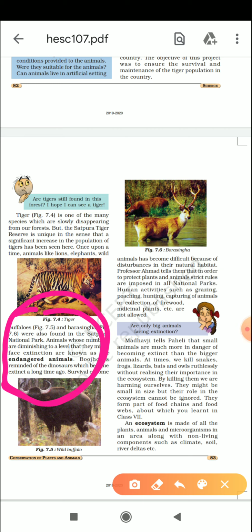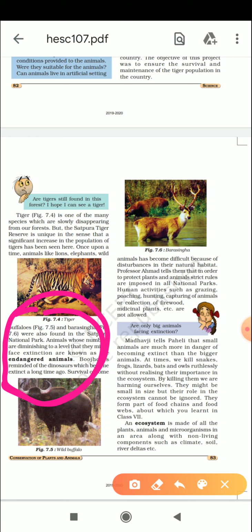Endangered, it means that the number of these animals is very less now, ठीक है? अभी हैं ये दुनिया में, they are present in the world, they are present on the earth, but अगर we hunt them or if we poach them like that, तो might be possible that after 10 years, after 50 years or after 100 years they will be extinct, they will not be present on the earth to see, like dinosaurs, ठीक है? Dinosaurs were there earlier in the world, they were present on the earth, but now there is no dinosaur because you know that dinosaurs are extinct now, they are not present now, ठीक है?